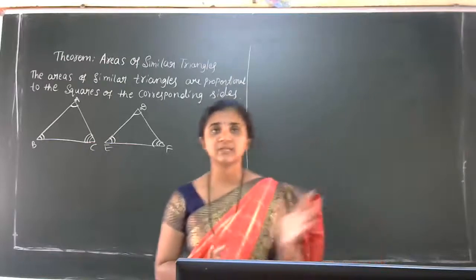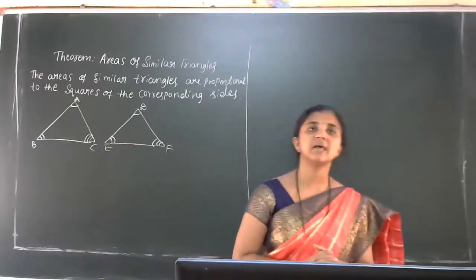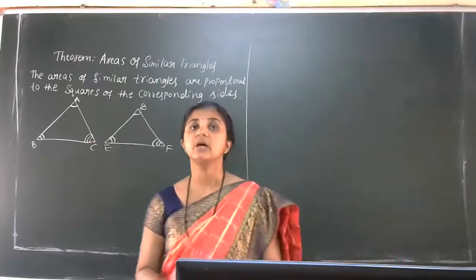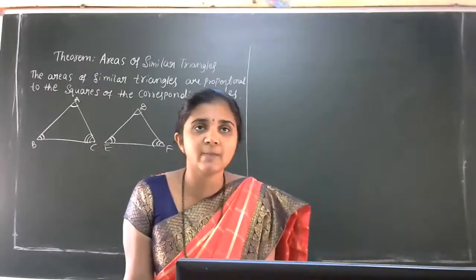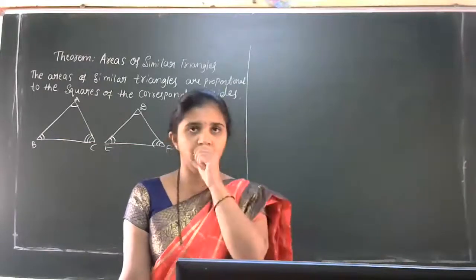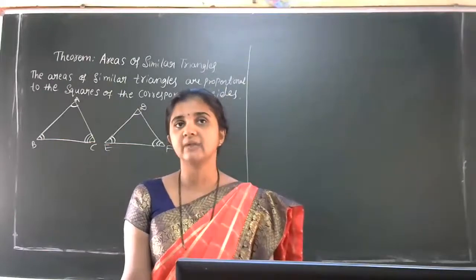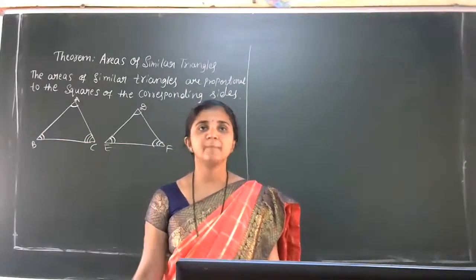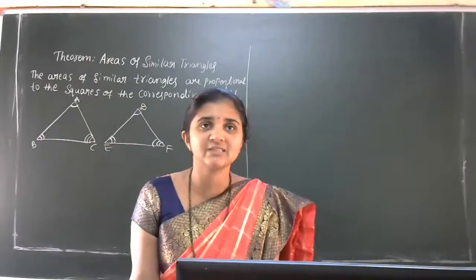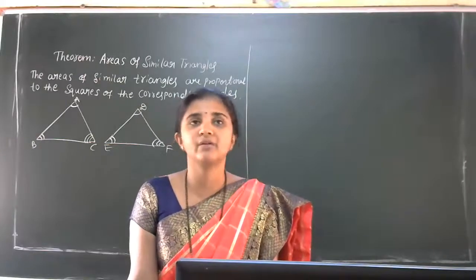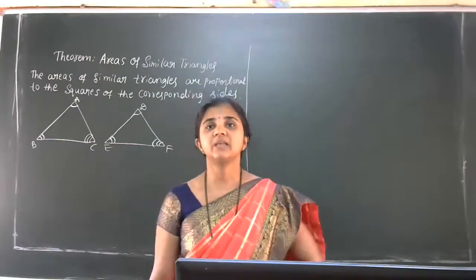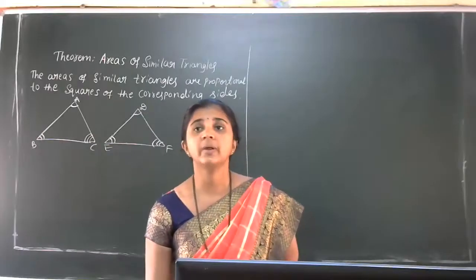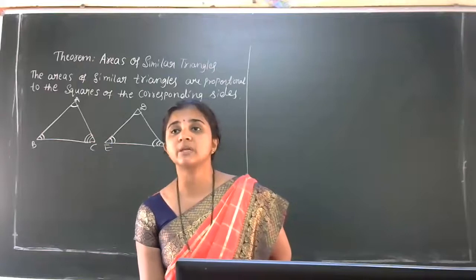Figures having the same shape and same size are called congruent figures, and figures having the same shape but not necessarily the same size are called similar figures.